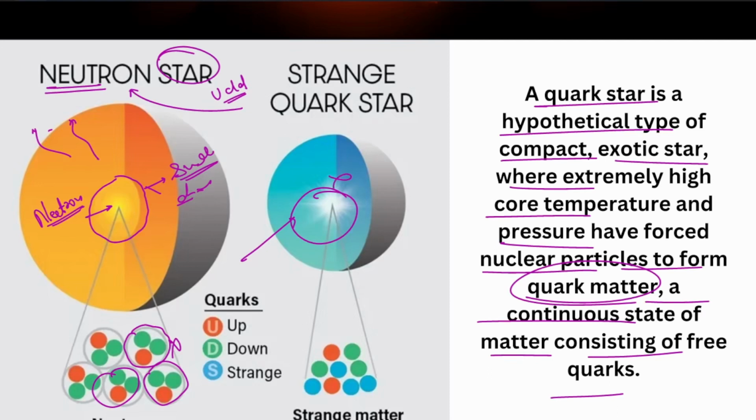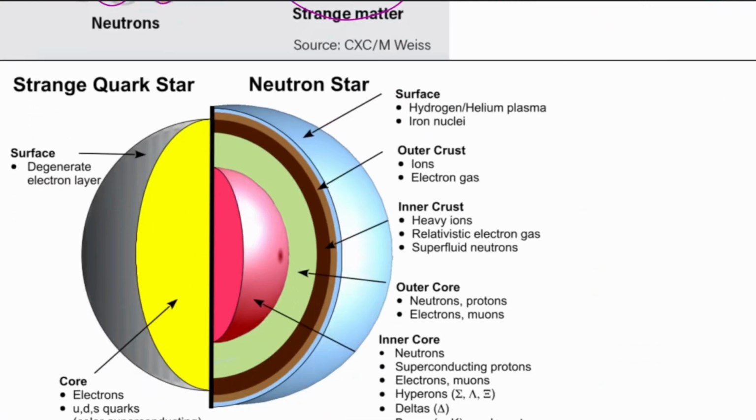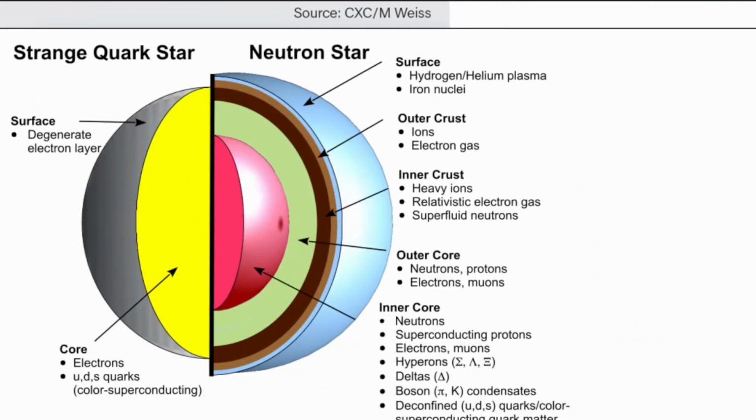We just know that multiple quarks can exist in a free, let's say, continuous state like this in a quark star, but we have not yet seen a quark star or come across it. All right, so what is the difference here? Here we see the neutrons in the inner core of a neutron star. This is why it's known as a neutron star.